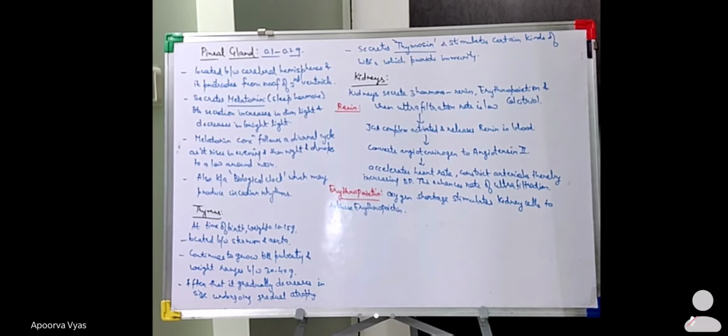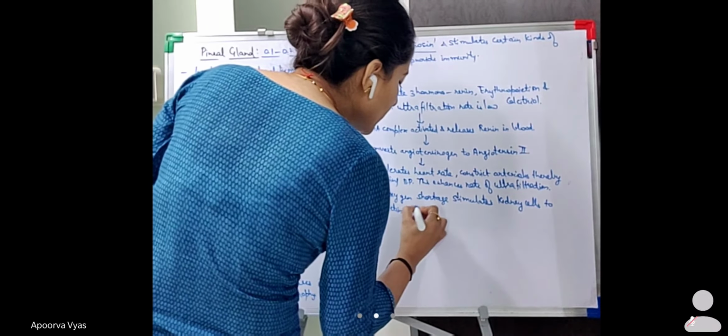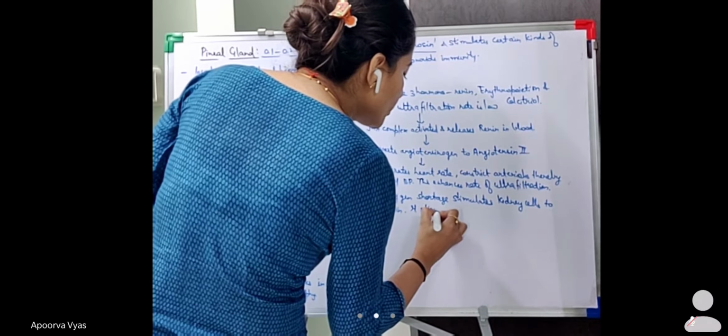Now what will be the effect of this erythropoietin? This erythropoietin stimulates the bone marrow to increase the production of RBCs.